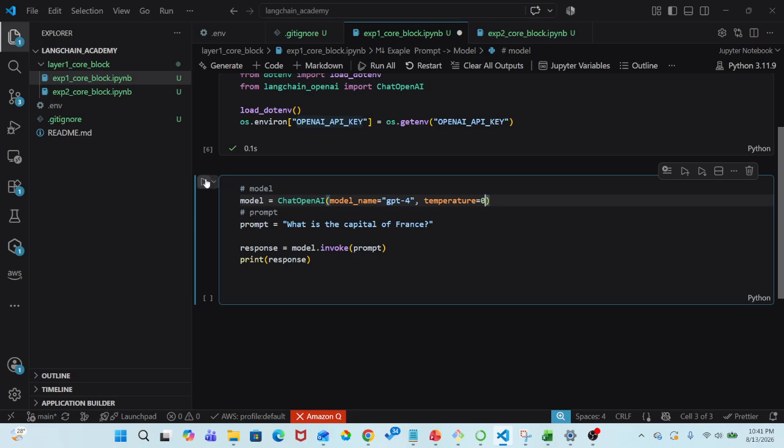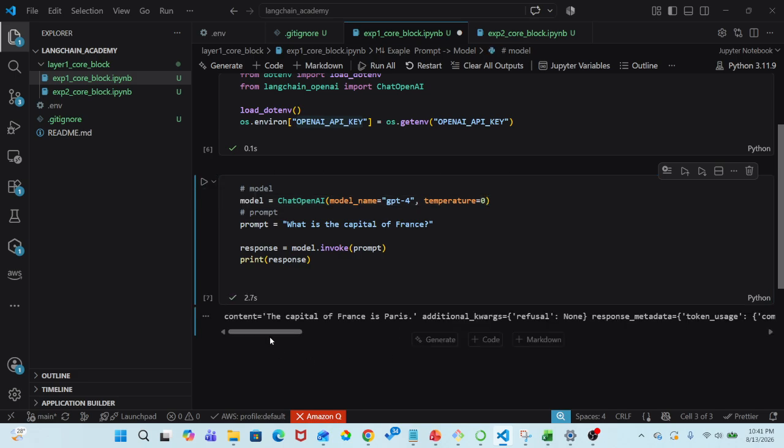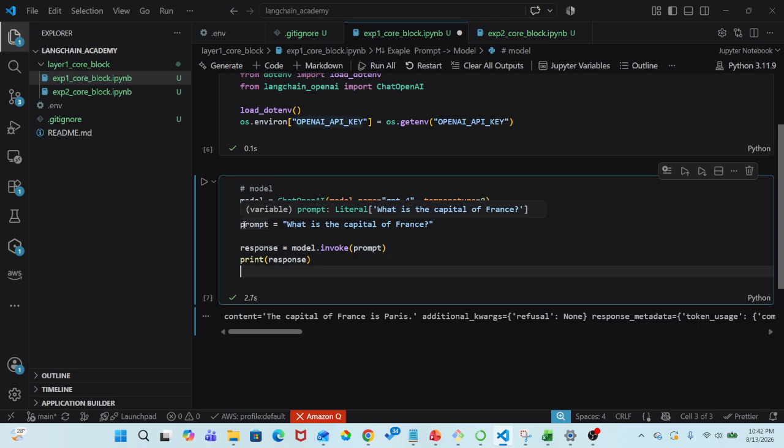If I run this block, yes, the capital of France is Paris. This is our content, right? So here I have covered the model and I have covered the prompt also. This is the simple example where I have covered the model and prompt.